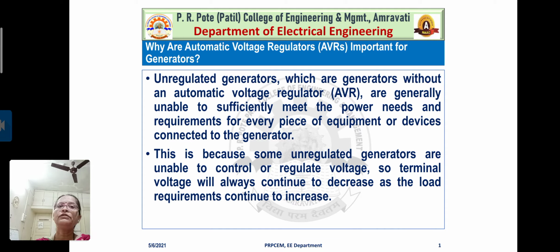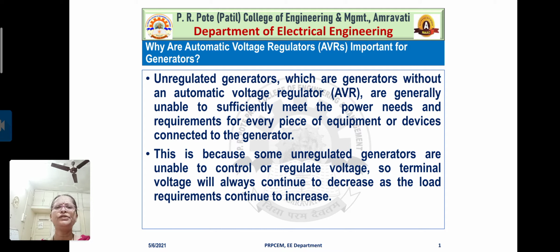Unregulated generators are generally unable to sufficiently meet the power needs and requirements of every piece of equipment or devices connected to the generator.